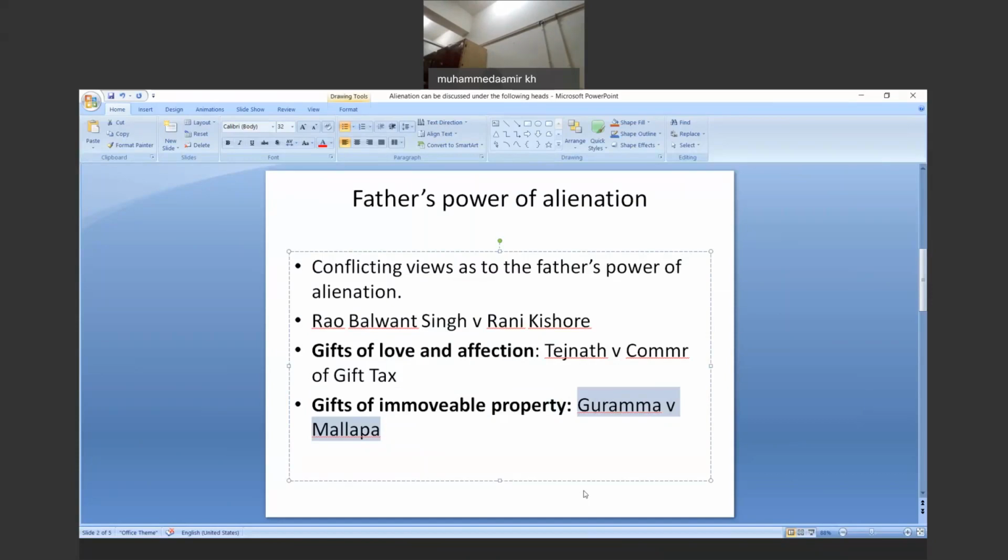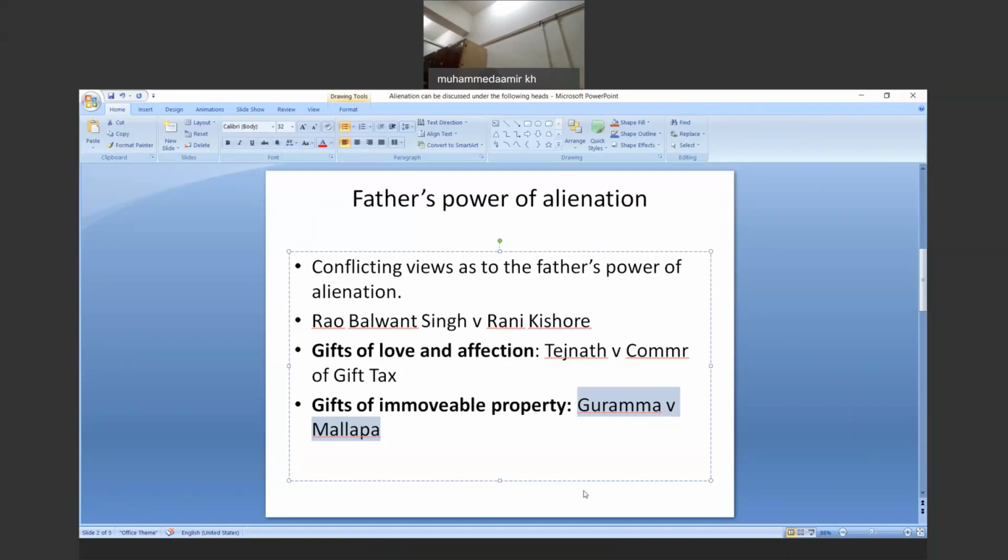The Supreme Court justified such gifts by saying that it was given in view of the daughter's share in partition. This was the theory propounded by the Apex Court, and the Apex Court rationalized this immovable property gift by saying that it is the share of the daughter. It is a share of a daughter which is given in view of whatever she will be getting after partition, and which is recognized by the ancient law.